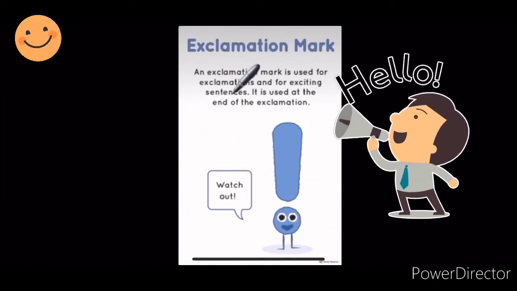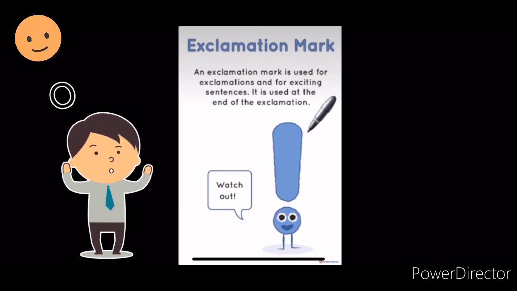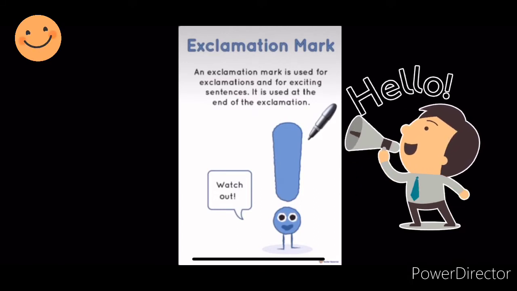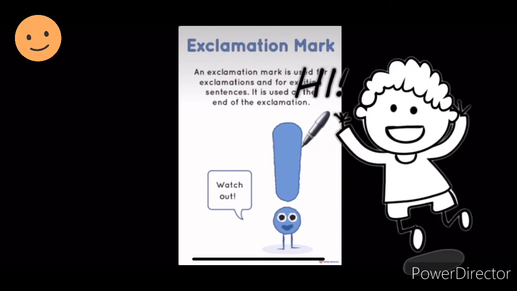Exclamation mark. An exclamation mark is used for exclamation or exciting sentences. It is used at the end of the exclamation. For example, you are saying, watch out! So you are showing a feeling. The exclamation mark you will use if you are showing any feelings. If you are shouting loudly, for example, you are saying hooray! So you have to use an exclamation mark. Okay.